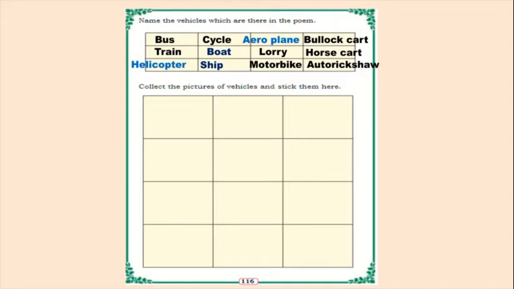Next, children, collect pictures of vehicles and stick them here. This is your activity.